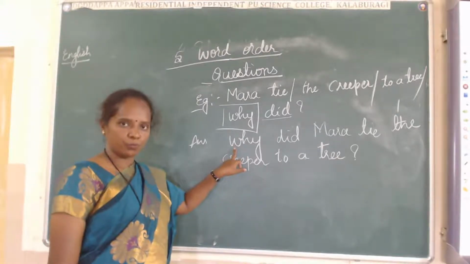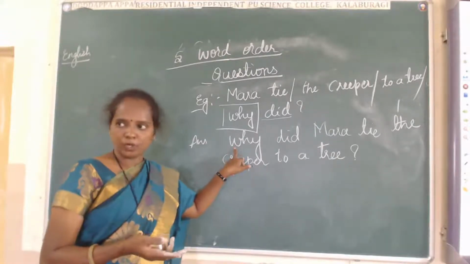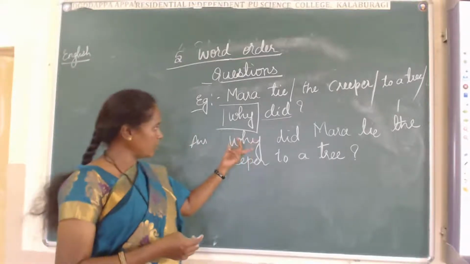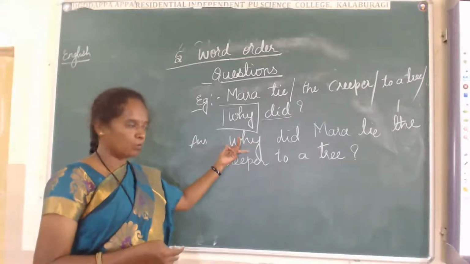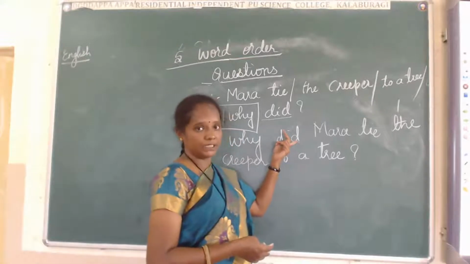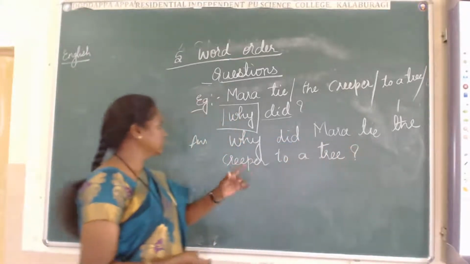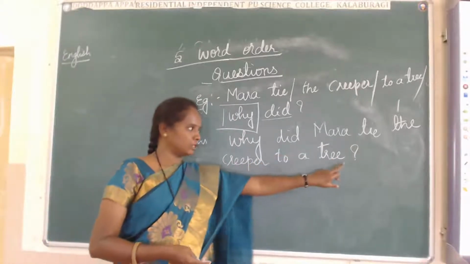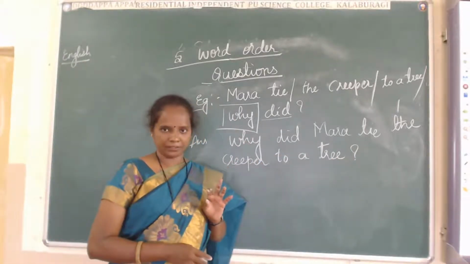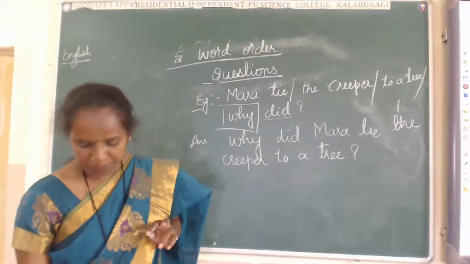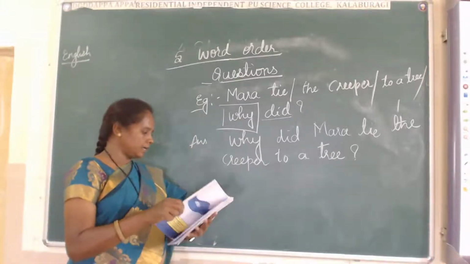Why is the WH word. We frame the question with the WH word and after that the helping verb. Did is considered as a helping verb in this sentence. Mara tie the creeper to the tree. At the end we have to put the question mark. Did you get this one? Okay, I am going to solve another one.